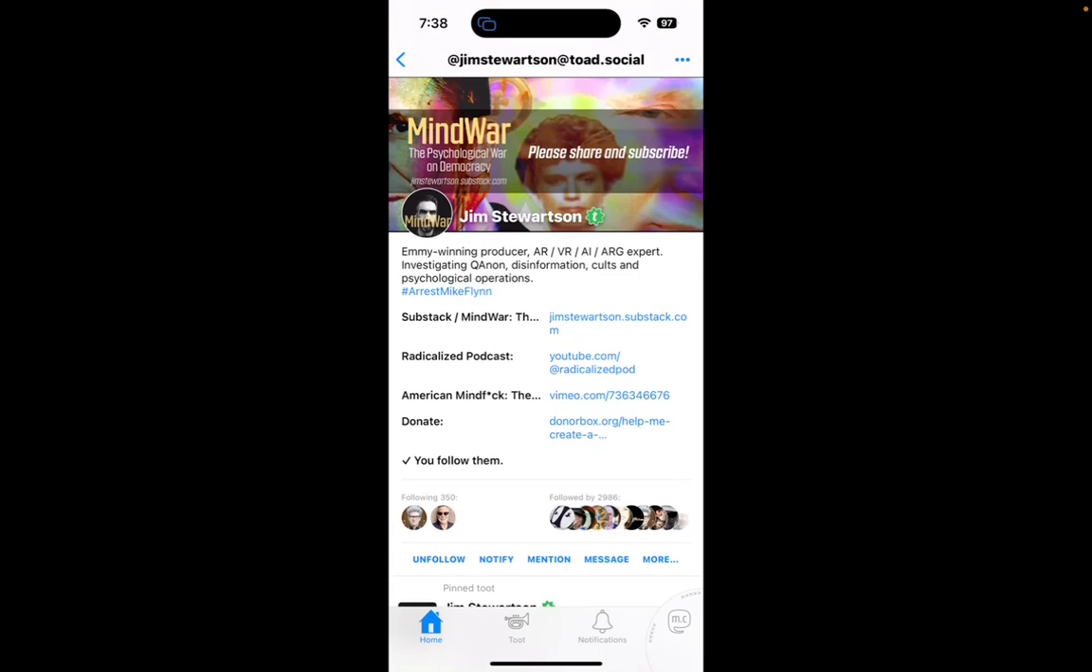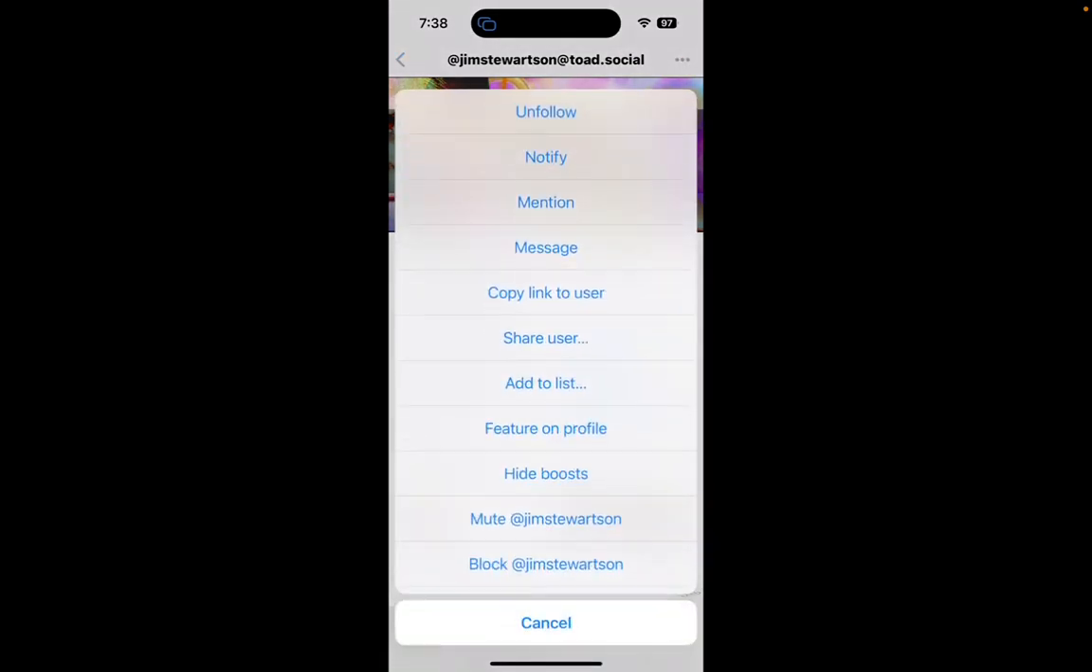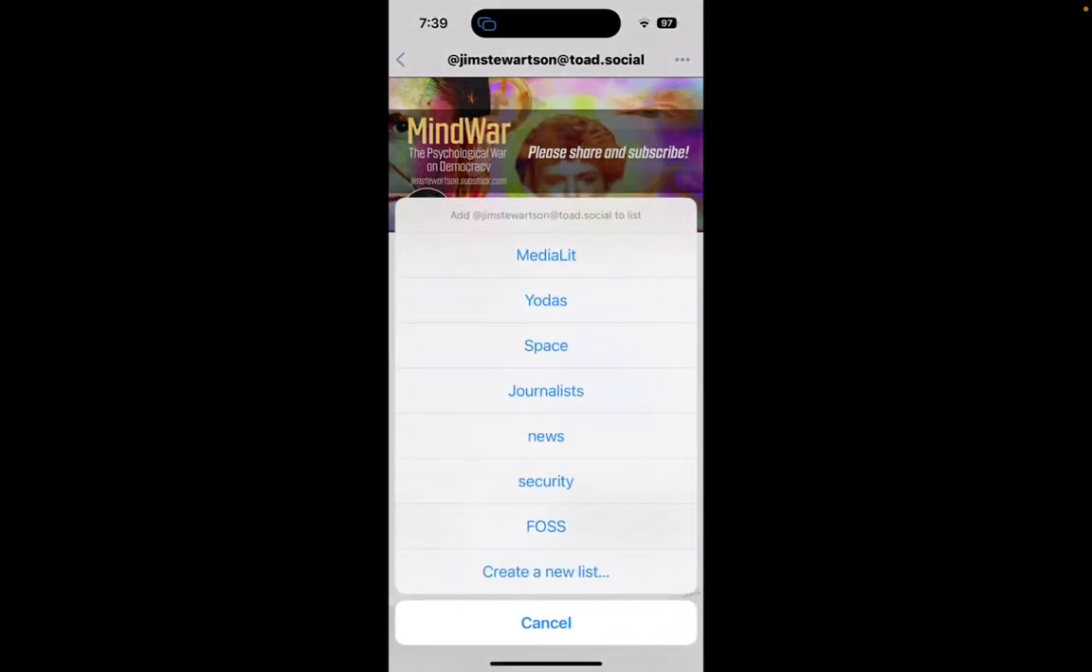But I also want to put him on a list. So again, there are three dots. In this case, they're in the upper right corner of the profile. And if I needed to create a list, I think I can choose add to list here. So these are all the things that I can do inside the Toot iOS app. That's interesting, a feature on profile. Huh, I didn't know that. I guess I could feature that account on my own profile. I'll click add to list, and then I've got my different lists.